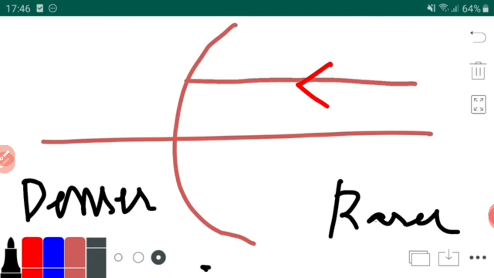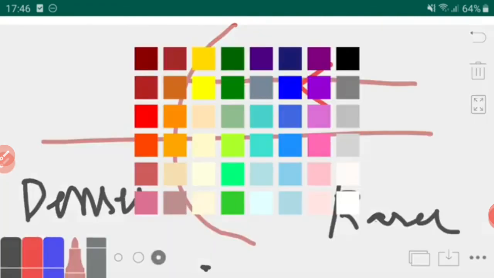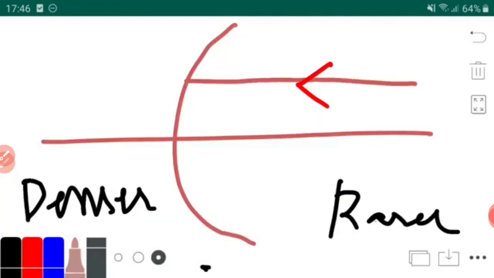But now that it is a concave mirror, the light ray will move away from the principal axis. In concave, rarer to denser means going away from the principal axis, and the light ray is coming from the right side. Don't forget to draw the arrows again.